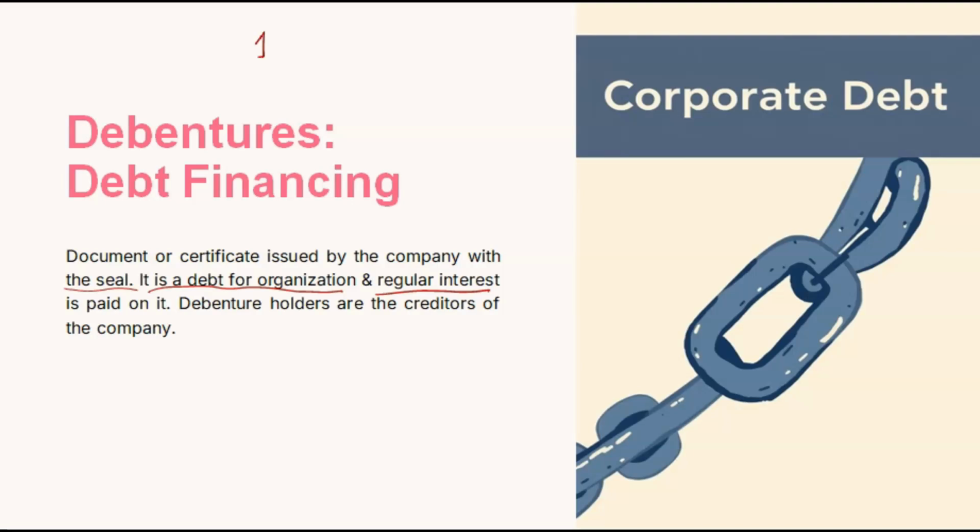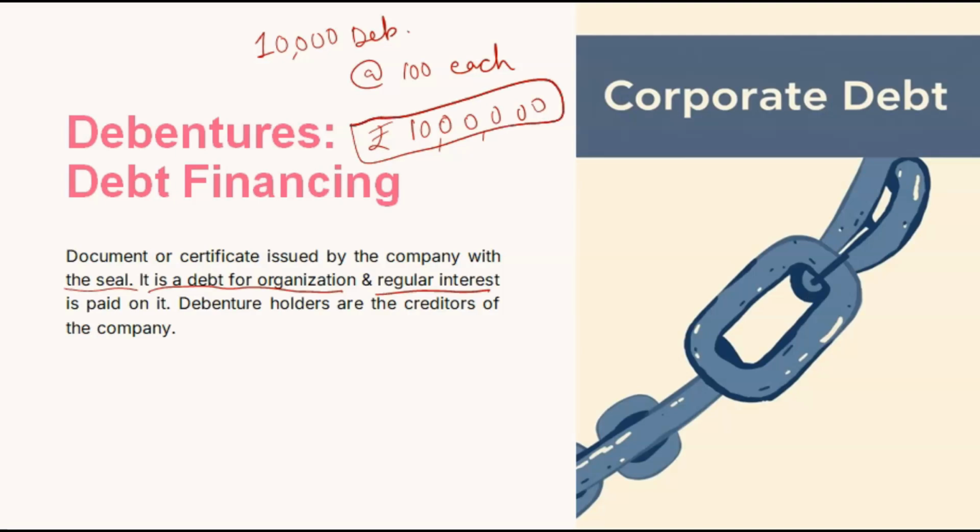Let's say the company has issued 10,000 debentures at rupees 100 each. It means one debenture is of 100 rupees. So the company has divided the amount: 10,000 debentures of rupees 100 each means 10 lakh in total. The company needs 10 lakh rupees, for which it has issued debentures.